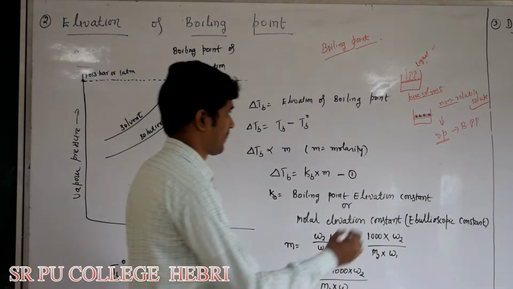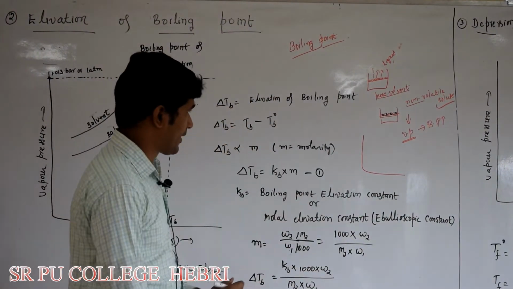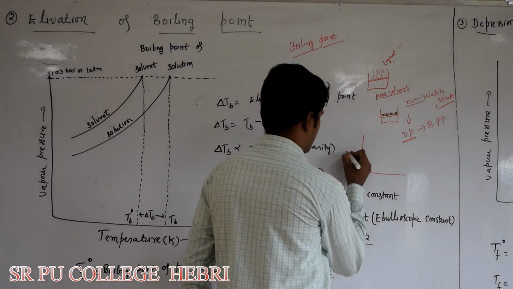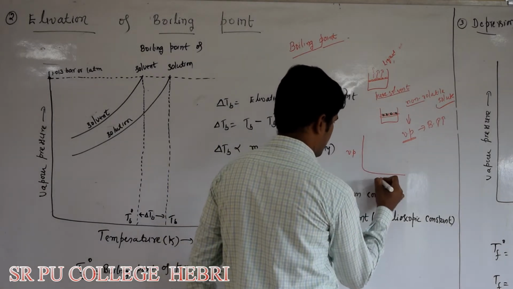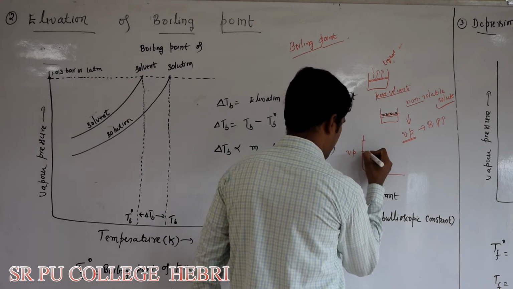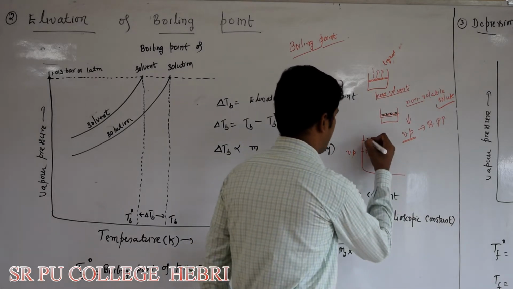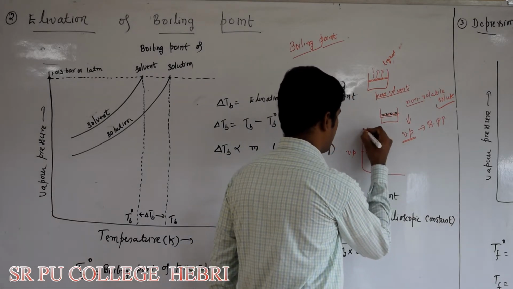I will explain. Say you plot a graph of vapor pressure versus temperature. This is vapor pressure, this is temperature. This is the vapor pressure of pure solvent, which I will take as P1 naught. This is the vapor pressure of solution, P1.